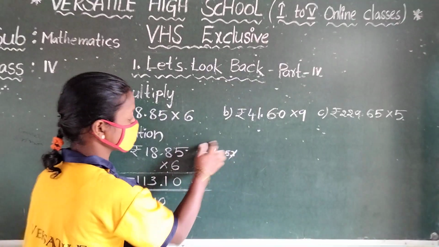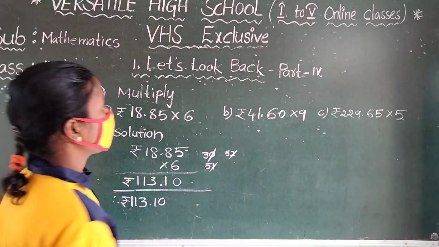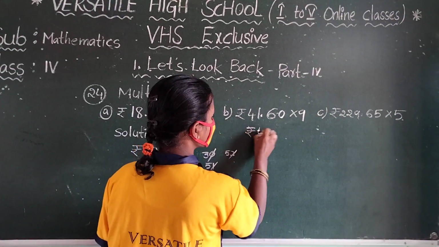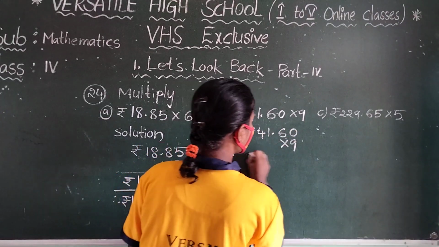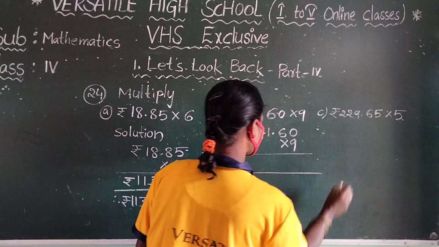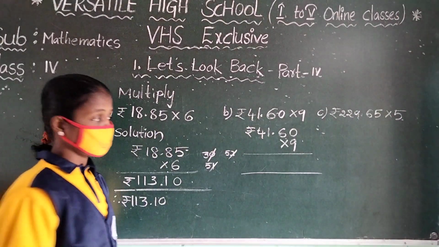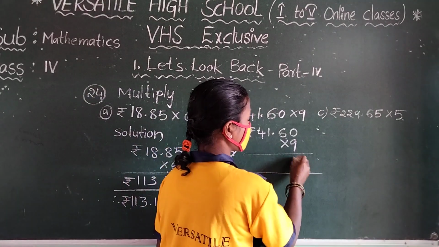And after that you rub this one out roughly. Understood? Now we are going to this problem: 41 rupees 60 paisa, 4160, product by 9. Here also observe which table we are taking. 9 table. 9 zeros are 0. 9 zeros are 0.